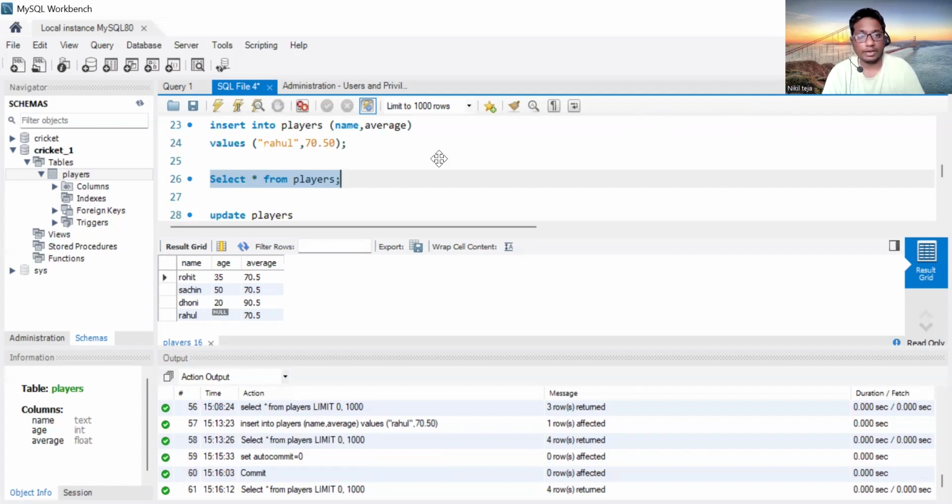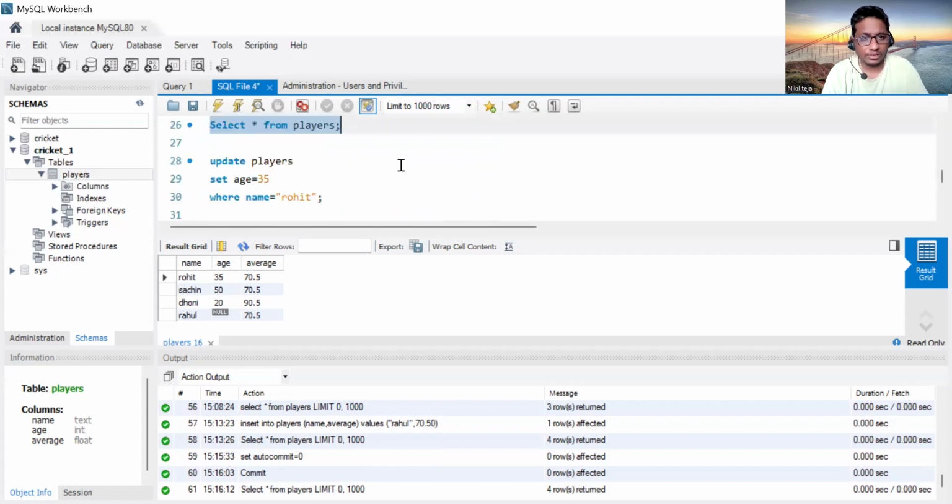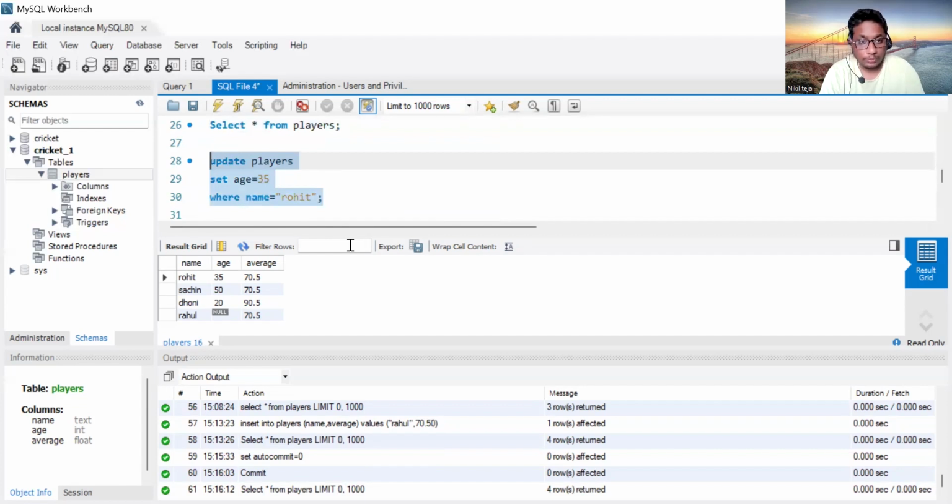This is about commit, and rollback is nothing but going one step backward. For example, let's take an update. So I want to update this.